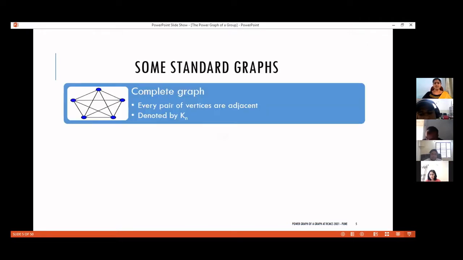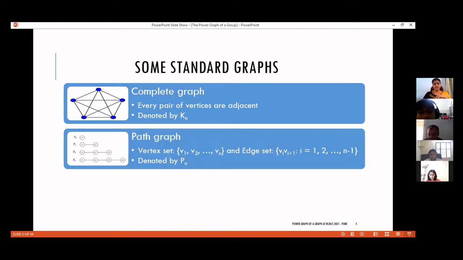So here we have some standard graphs. The first one is obviously the complete graph. The complete graph is a graph in which every pair of vertices are made adjacent to each other. And such graphs are denoted by Kn, where n is the number of vertices.